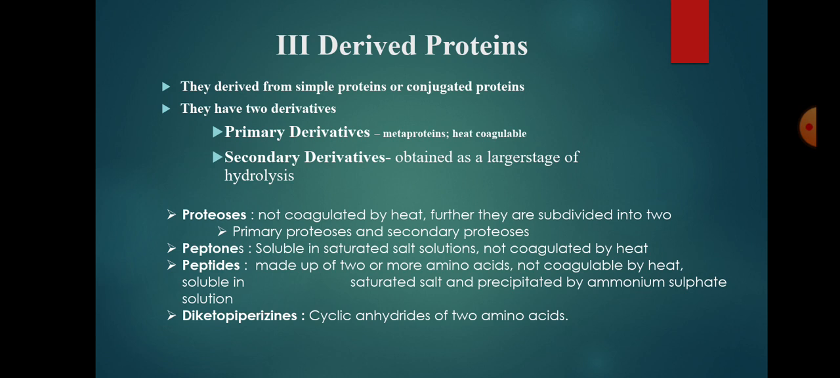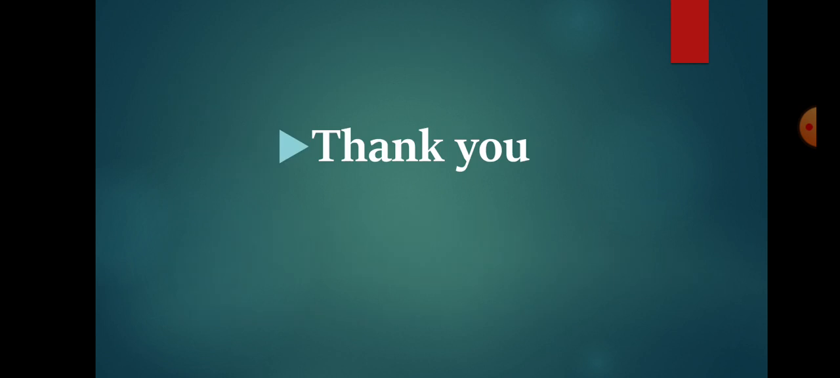The last one is diketopiperazines. These are cyclic anhydrides of two amino acids. So far we have seen the classification of proteins.